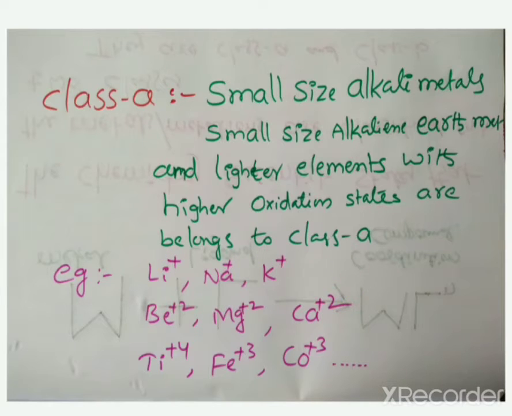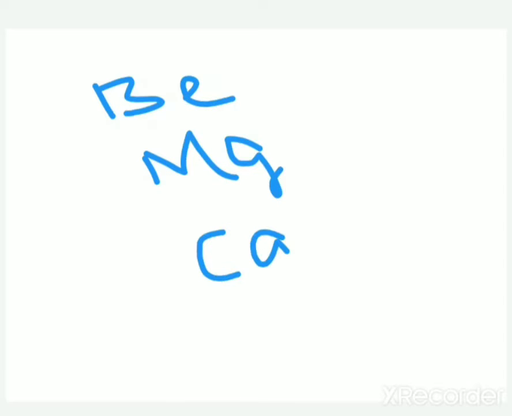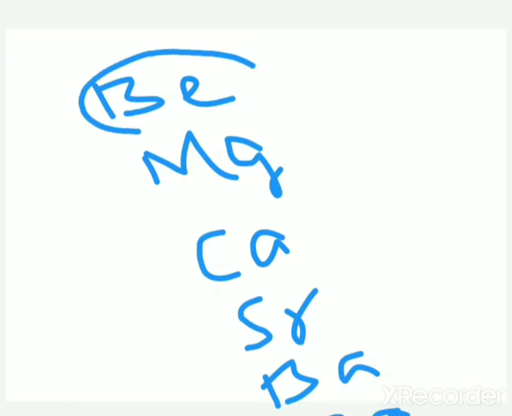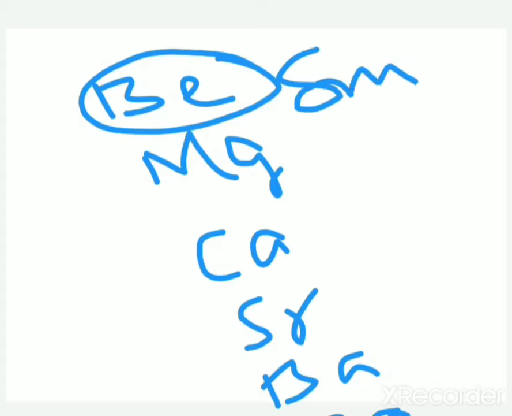In the second group, now we discuss the group elements: beryllium, magnesium, calcium, strontium, barium, radium. Students, beryllium is small size, radium is large size.